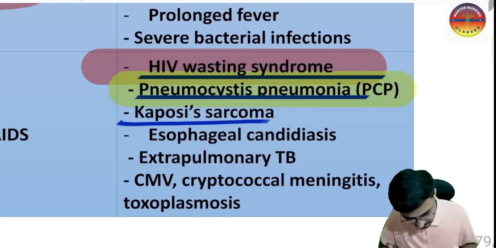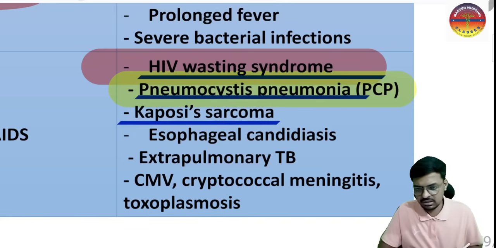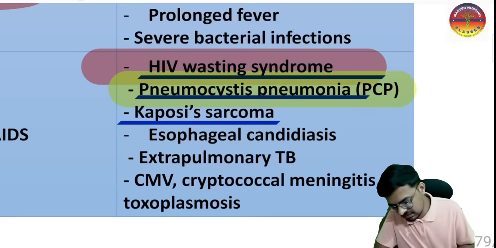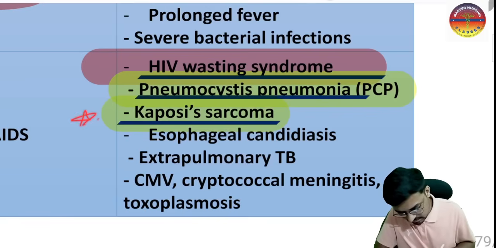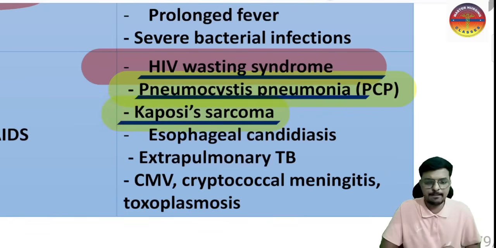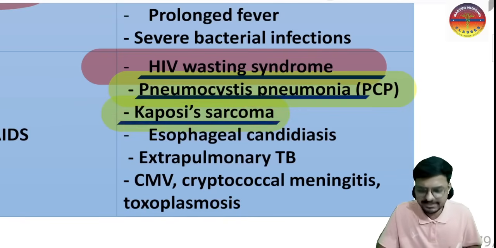And Kaposi sarcoma will also be seen here, due to human herpes virus number 8. Kaposi sarcoma is the most strongly associated cancer with HIV. Kaposi sarcoma is a very important and very frequently asked question. Please do remember, the most strongly associated opportunistic cancer in HIV is Kaposi sarcoma, which is caused by human herpes virus number 8.